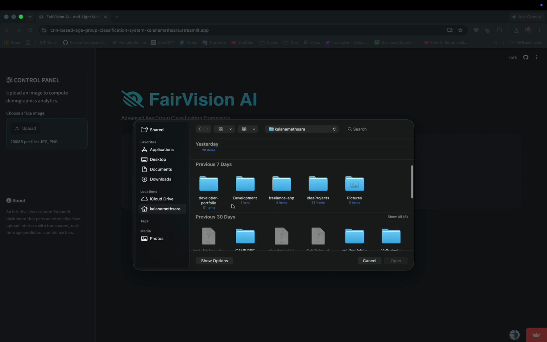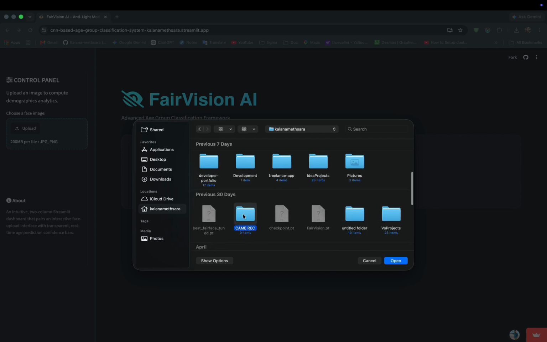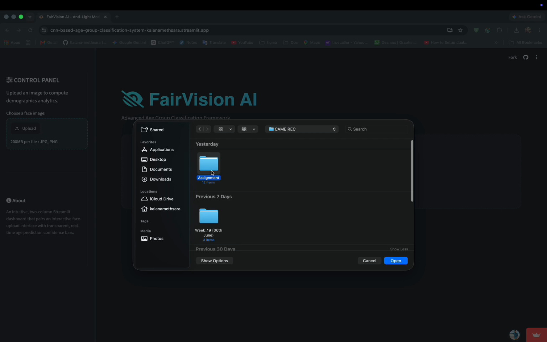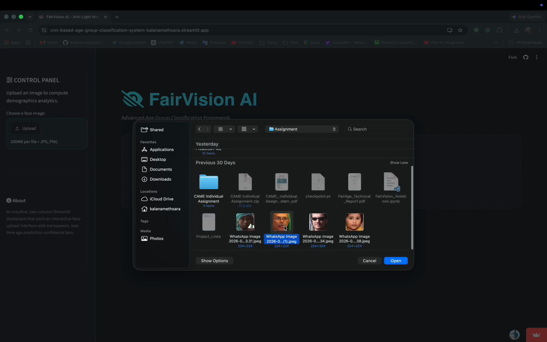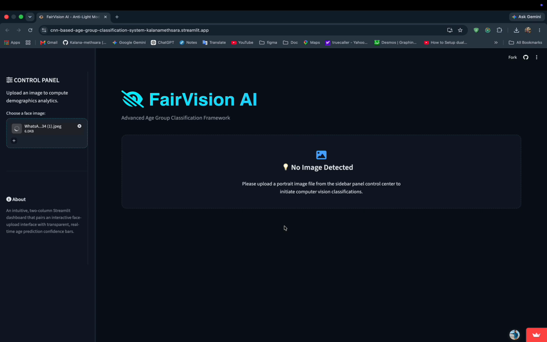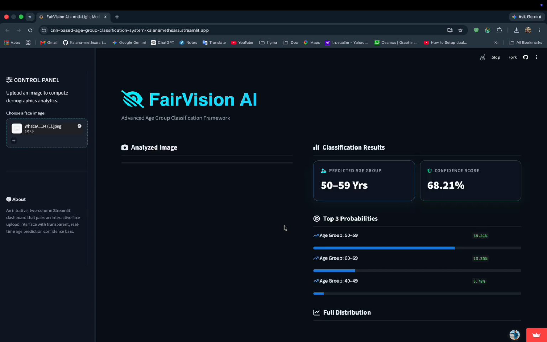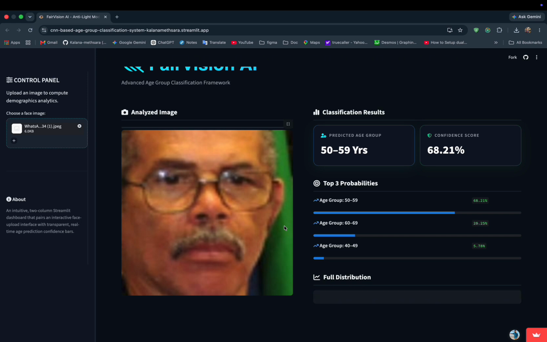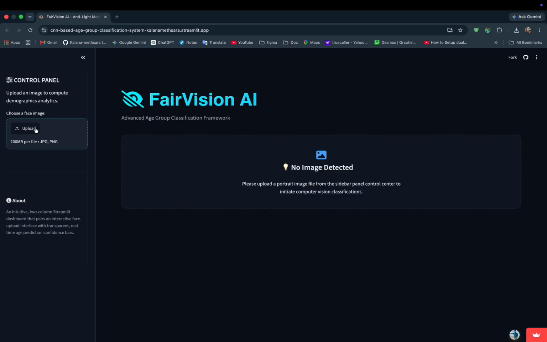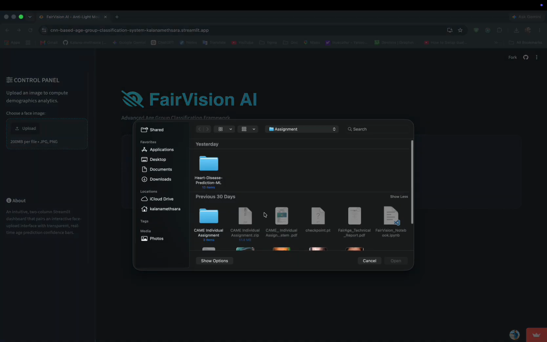Finally, let's look at the finished product in action. We saved our best model weights and connected them to a live web application. When a user uploads a new face image to the front end, our app takes the picture and automatically processes it using the exact same size and settings used during our training.